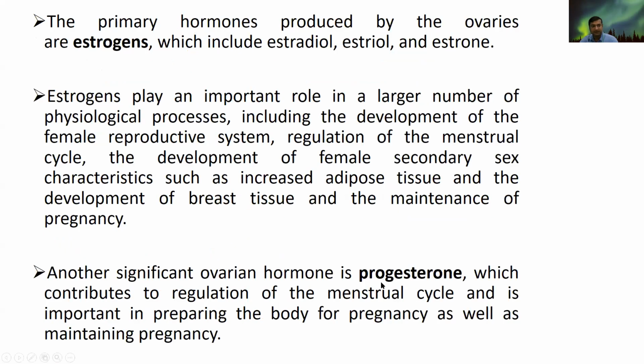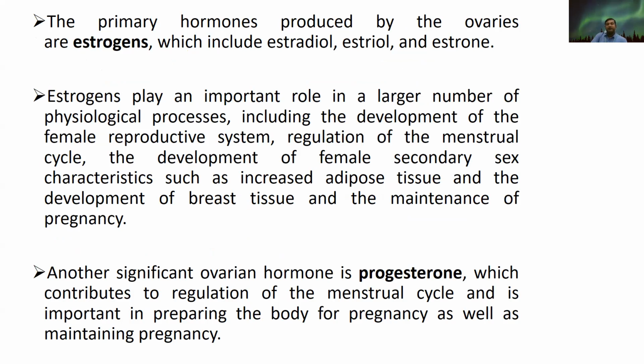The primary hormones produced by the ovaries are estrogens, and these consist of estradiol and estrone. These estrogens play an important role in a large number of physiological processes. That includes the development of the female reproductive system, and they also regulate the menstrual cycle.